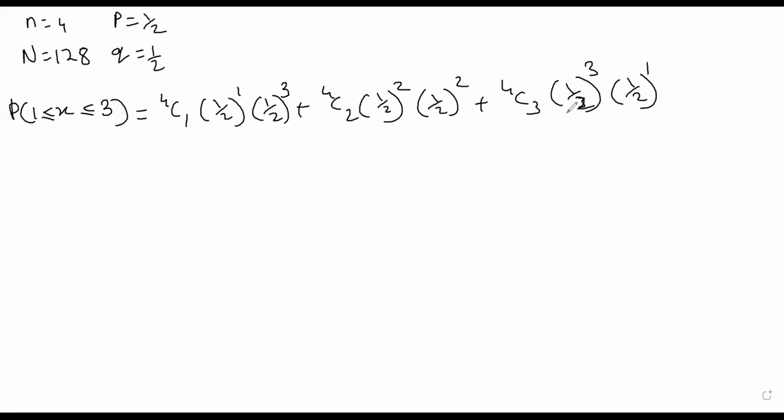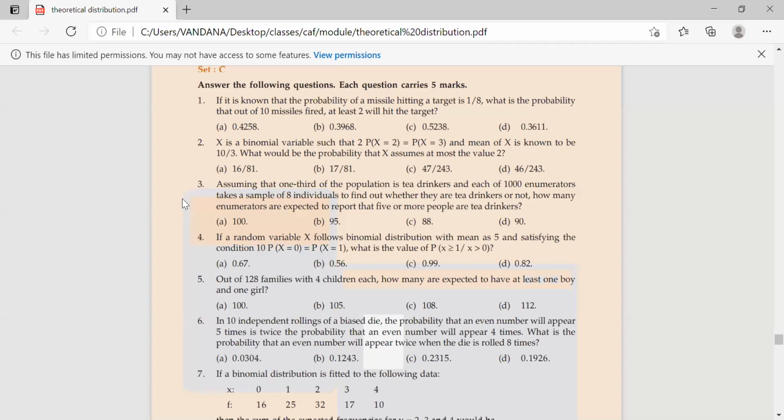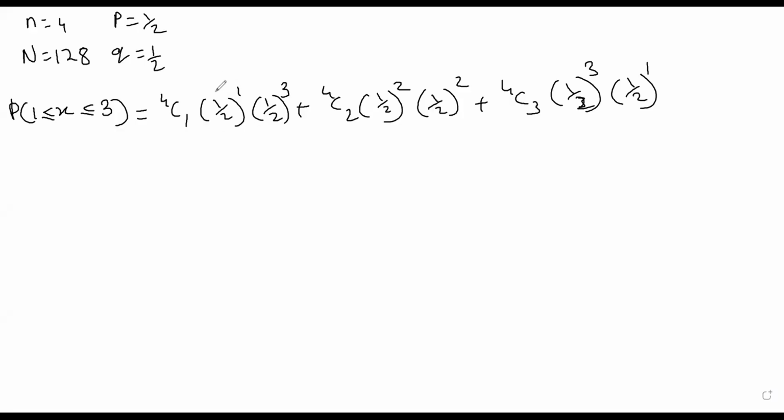And this case should be continued. I cannot say all 4 are boys. We don't want that case. We don't want all 4 boys or all 4 girls. We want that there should be at least, see, the question is, at least 1 boy and 1 girl. So one boy and one girl must be there. So what are the cases? One boy, 3 girls; 2 boys, 2 girls; or 3 boys, 1 girl. This will work.